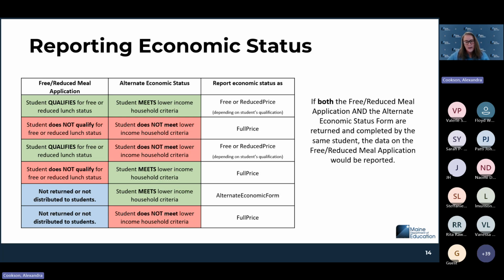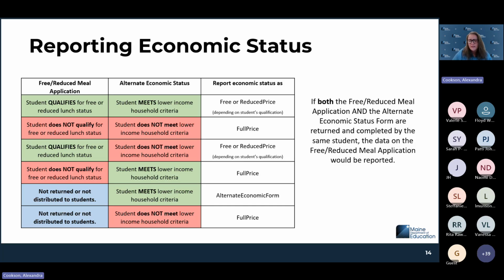If you get both of them back and the student indicates on the free and reduced meal application that they do not qualify for free or reduced lunch, but you get the alternate economic status form back and it says that the student meets lower income household criteria, the free and reduced meal application overrides the data from the alternate economic status form. So you would need to report full price for that student. They would not be economically disadvantaged.